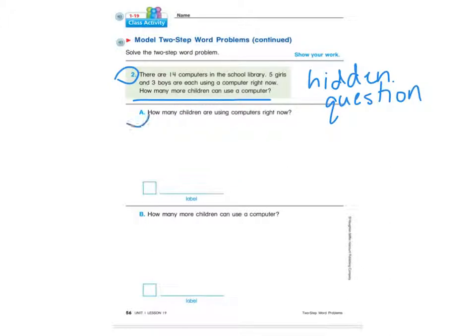The hidden question is letter A that they show you there. And for this one, you're going to want to use some math mountains. So I would use a math mountain for the first one, and then a math mountain for the step 2. So here's step 1 of the word problem and step 2. I want you to try and solve that now on your own. And then you're going to go on to student activity book, page 57.